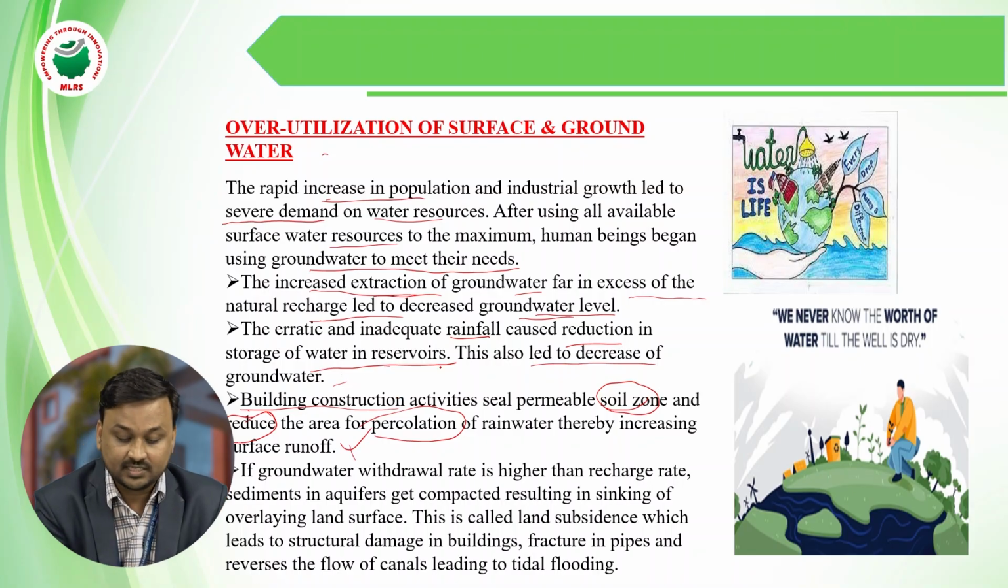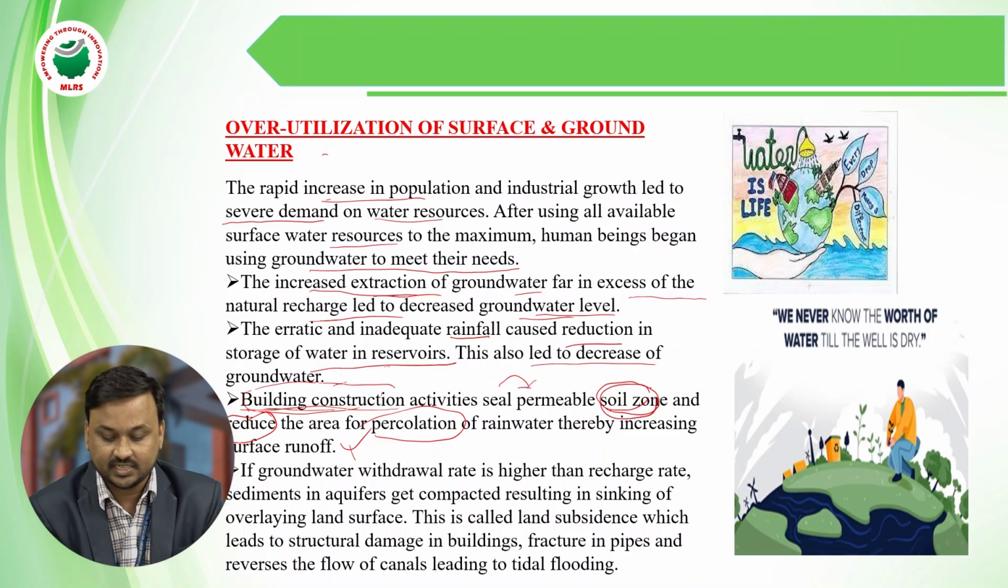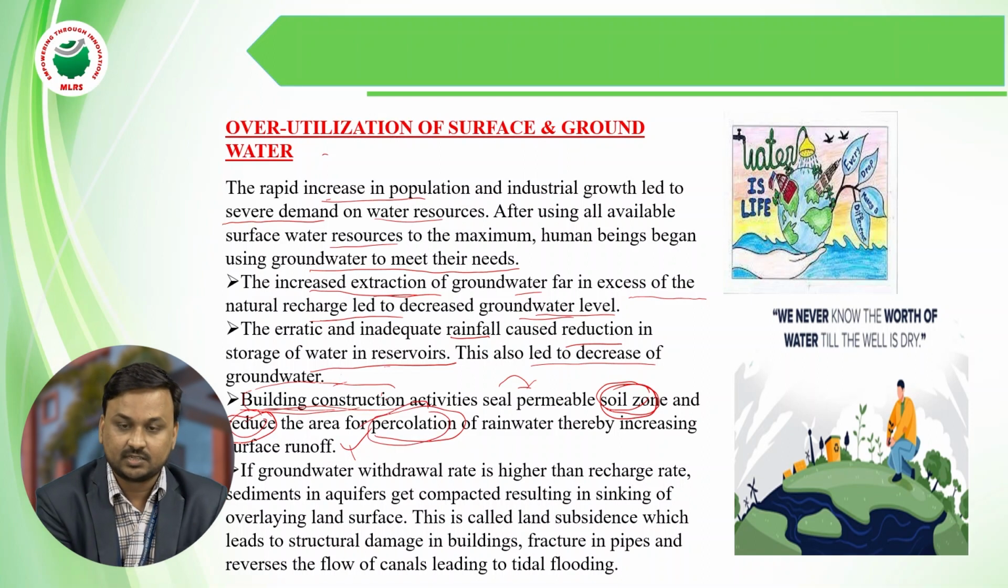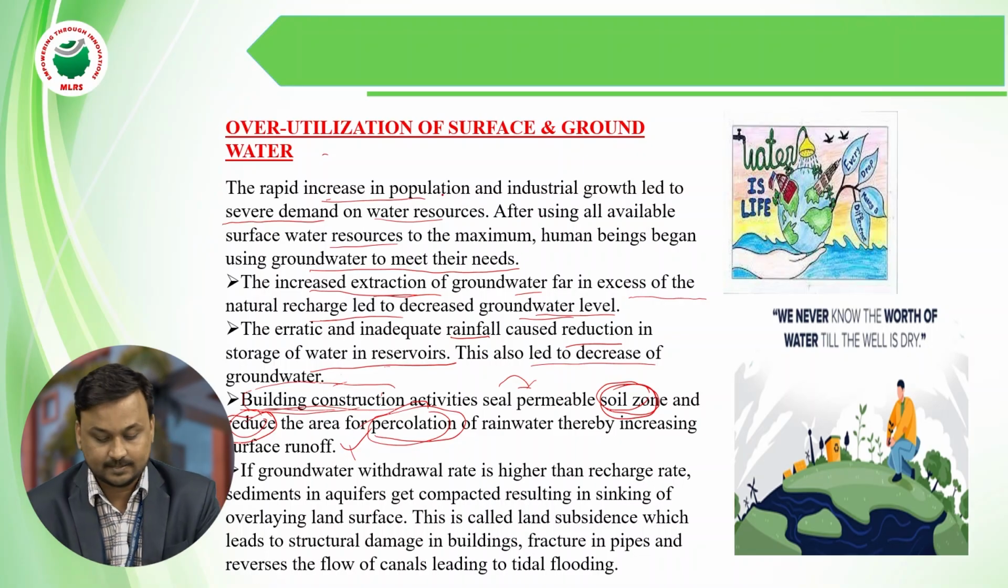What is the reason? Building construction. When construction activity takes place, the soil zone decreases and the area of percolation is reduced. So another reason the groundwater level decreases is building construction.